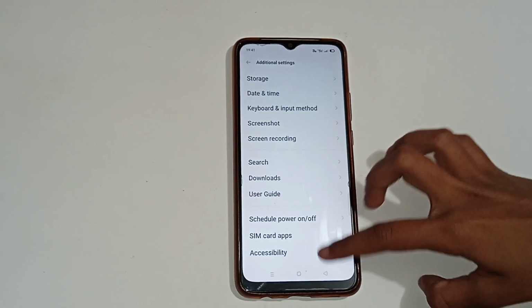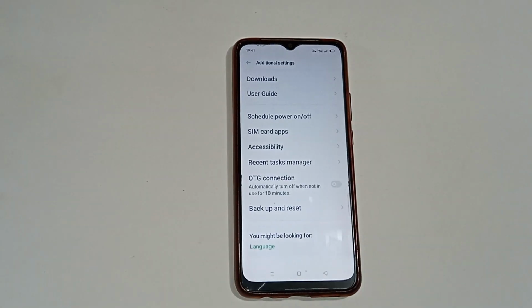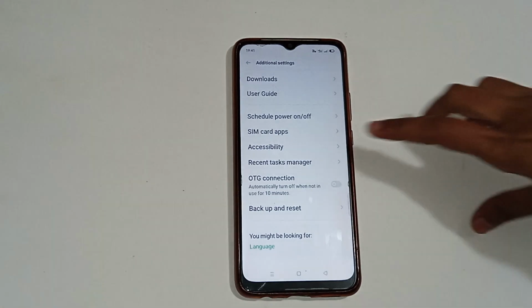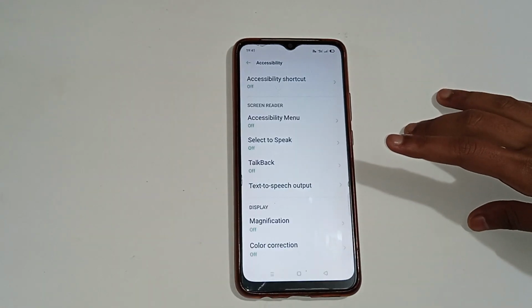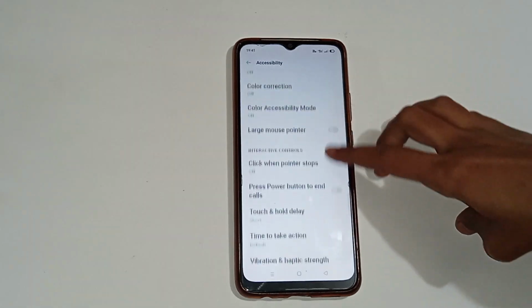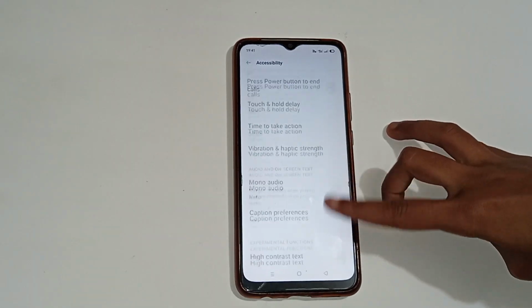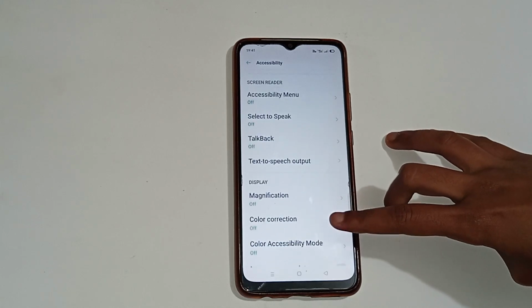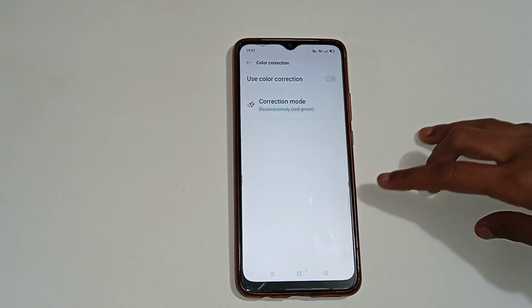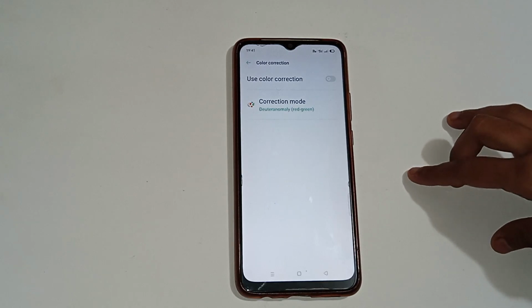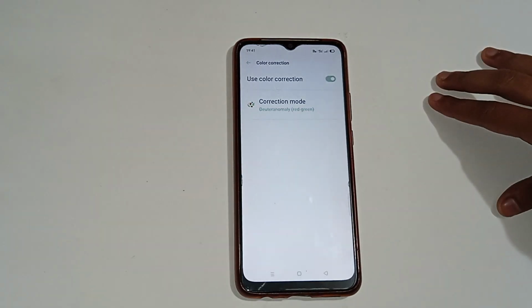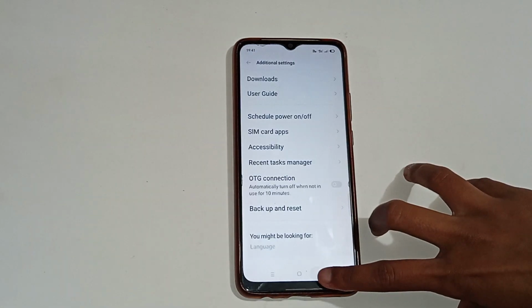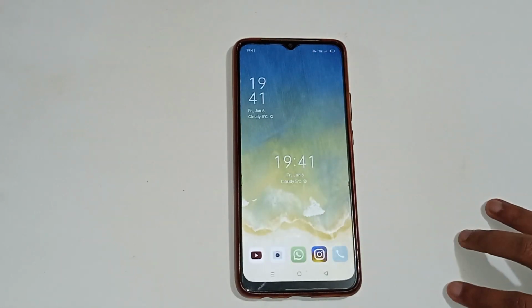Then you will see many more options in the additional settings. So click on the accessibility option. Now you will see many more options. Scroll down and click on the color correction option. If you want to turn on color correction in your mobile phone, turn it on, and in this way color correction is on in your mobile phone.